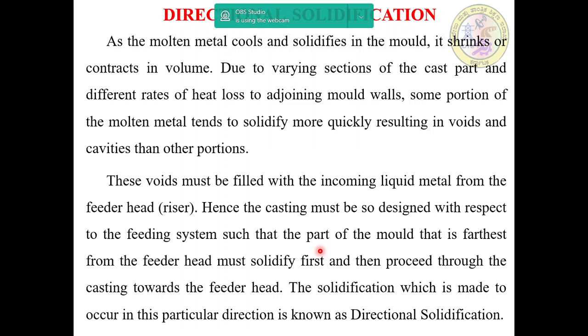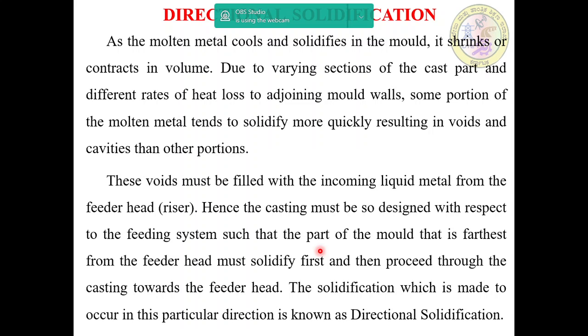Next is directional solidification and its need in casting. As the molten metal cools and solidifies in the mold, it shrinks or contracts in volume.